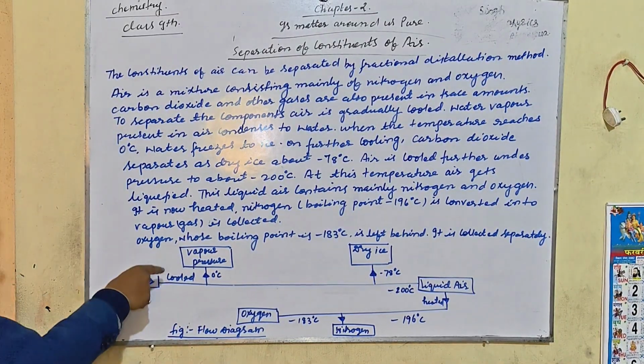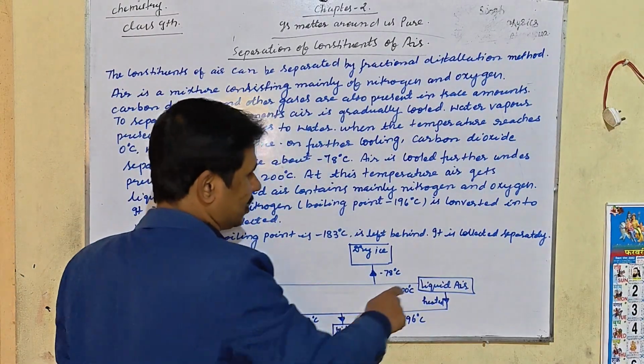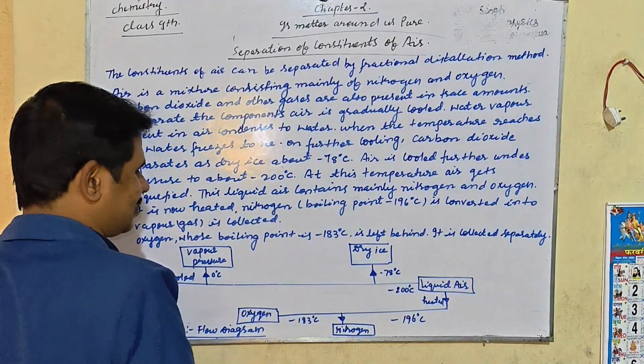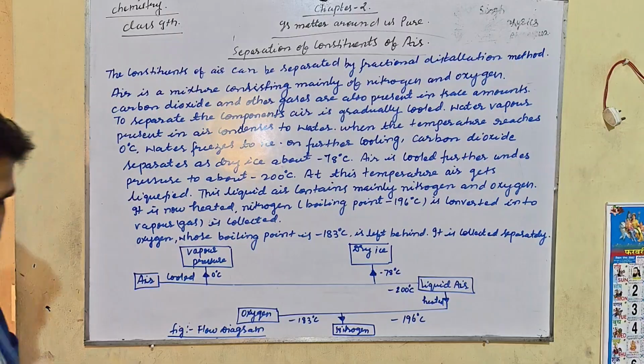Air is cooled, water vapor condenses, and at 0 degree centigrade ice forms. Dry ice separates at minus 78 degree centigrade. Liquid air at minus 200 degree centigrade is heated: nitrogen comes off at minus 196 and oxygen at minus 183. This is the flow diagram of separation of constituents of air.